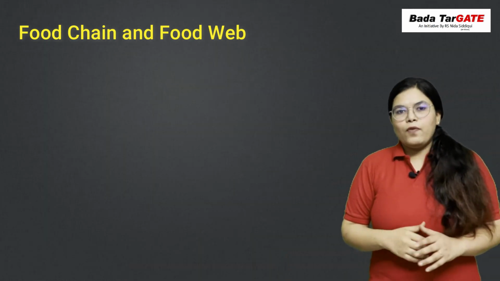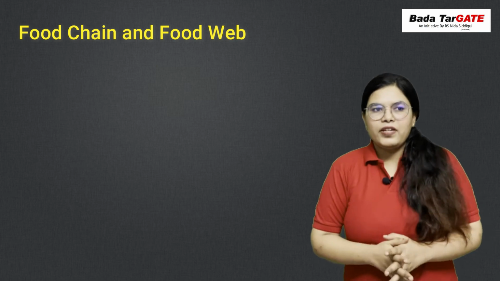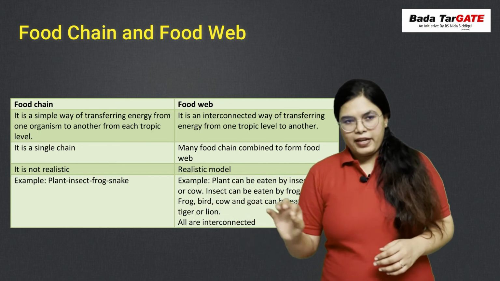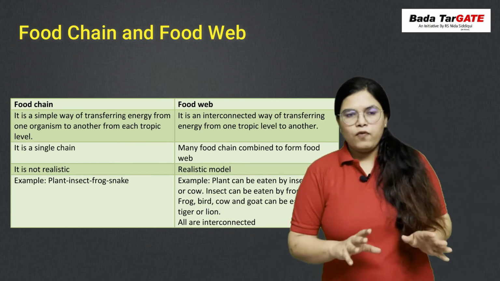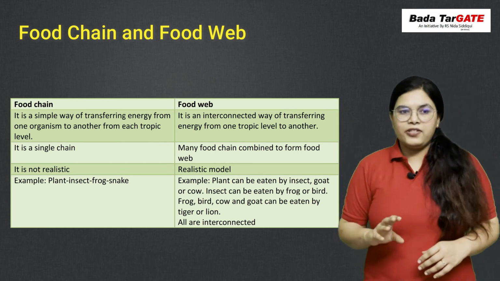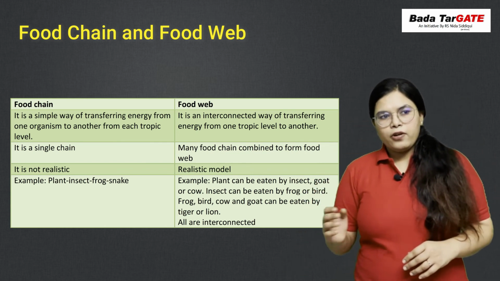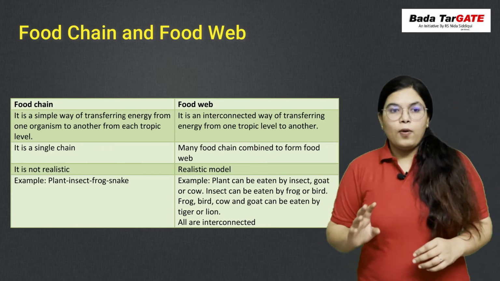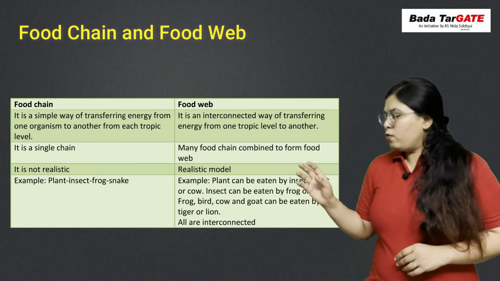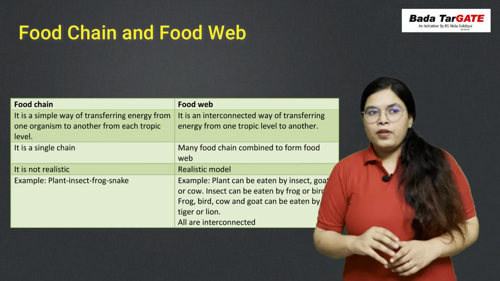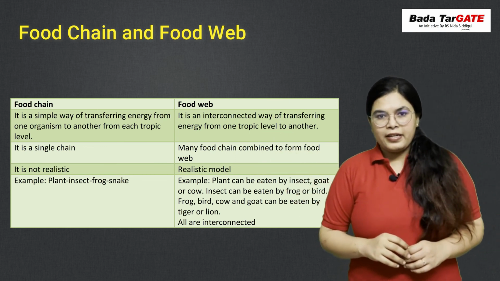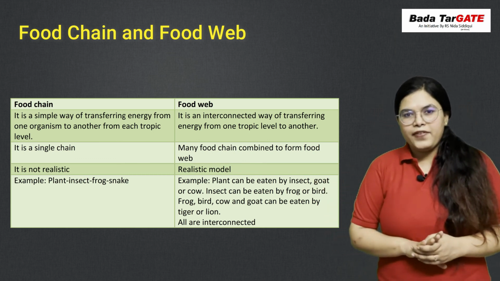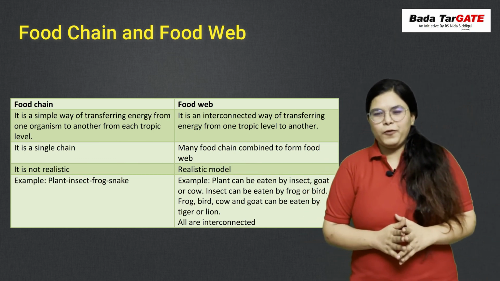So basically in this part, what you want to know is the difference between a food chain and a food web. The first thing, a food chain is a simple way of transferring energy from one organism to another. A food web is an interconnected way of transferring energy from one organism to another. A food chain is a simple chain. A food web is a complex interconnected system. Many food chains combine together and make a food web. A food chain is not a realistic model, and a food web is a realistic model. The example I gave you earlier is an example of a food chain and a food web.